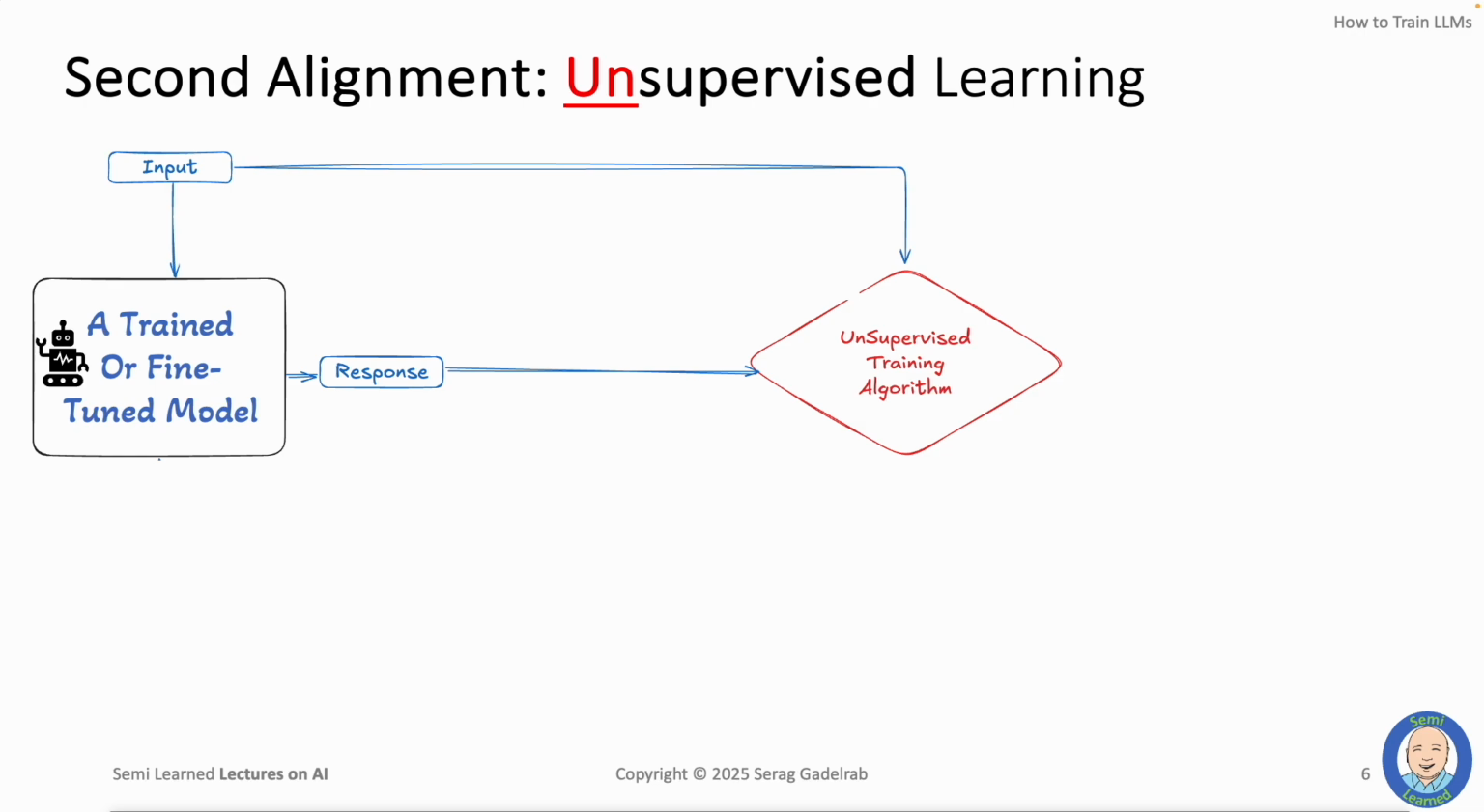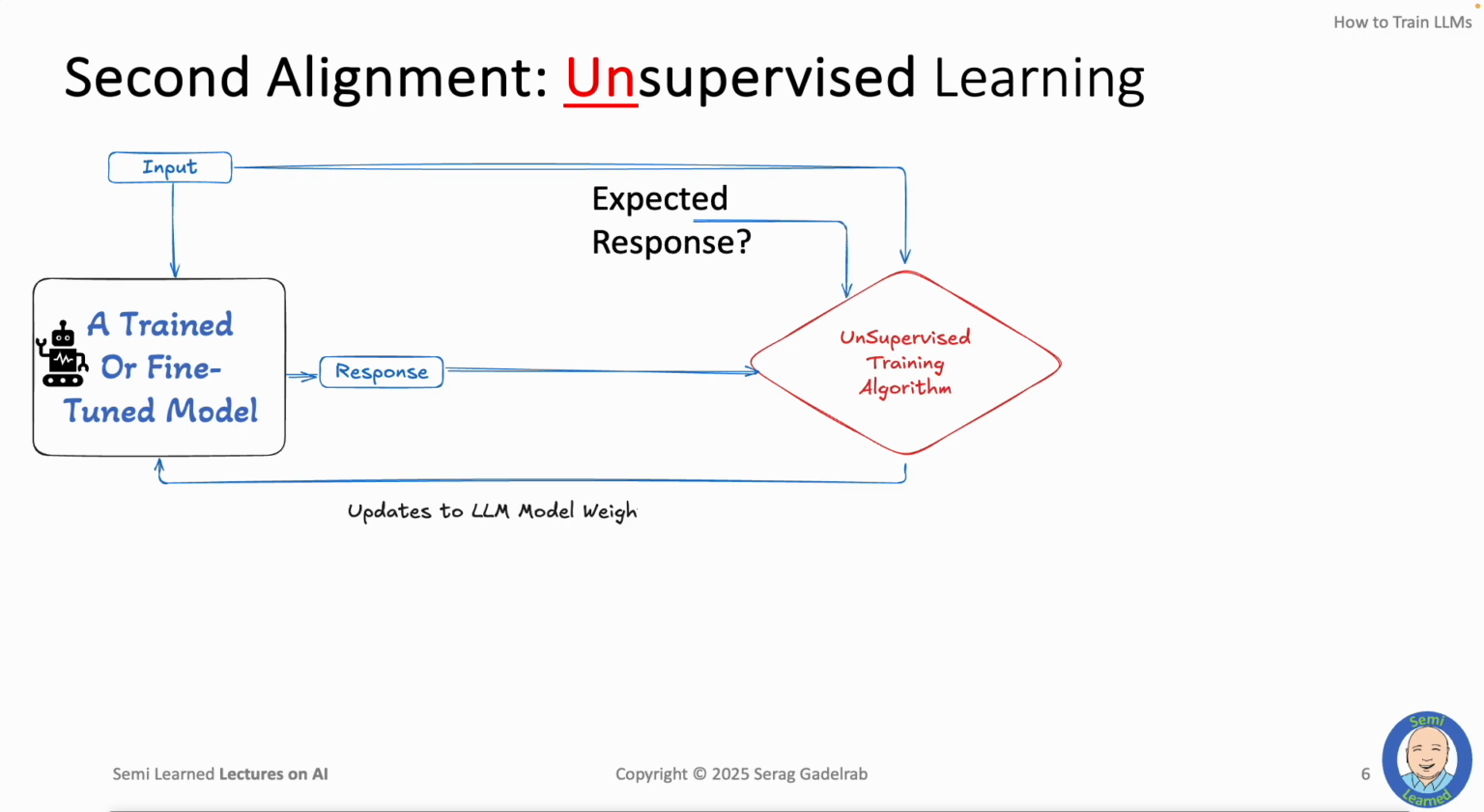Now we want that unsupervised learning algorithm to further tune the weights of the models so that it hallucinates less or gives more insightful answers or be more polite. But hang on a second. We've not given the learning method any expected responses. So how do we expect it to update the model weights? And that is what is different about unsupervised learning.